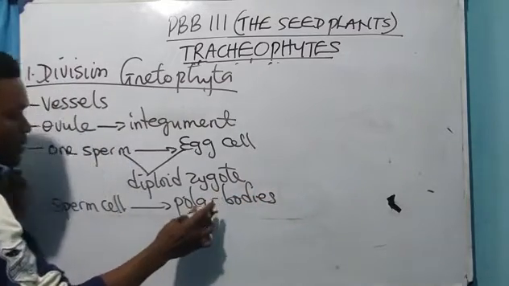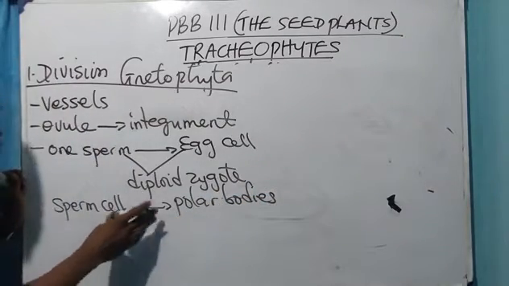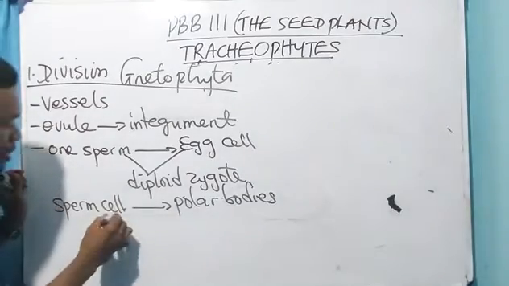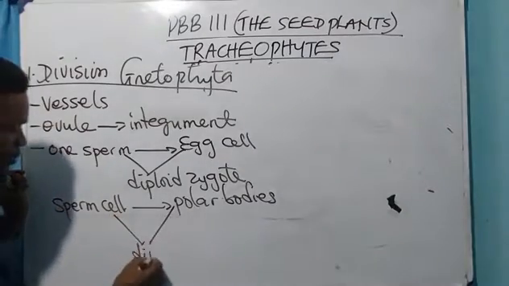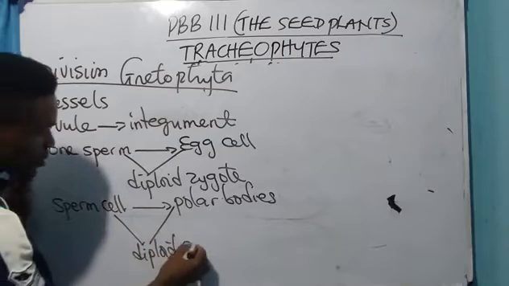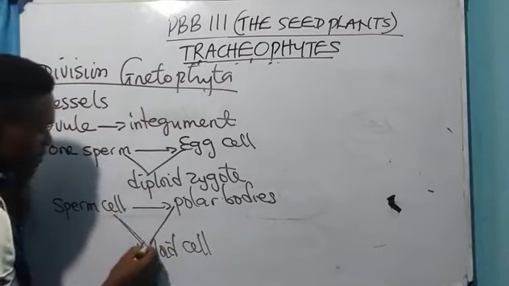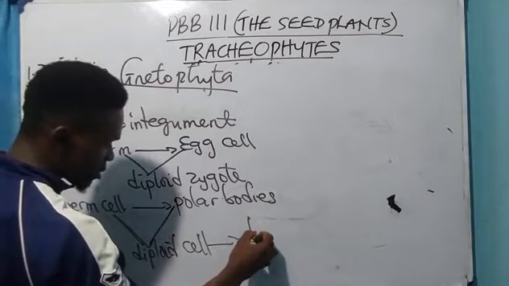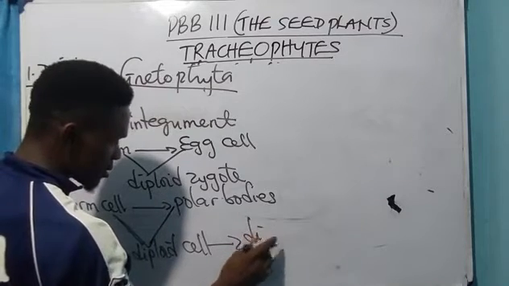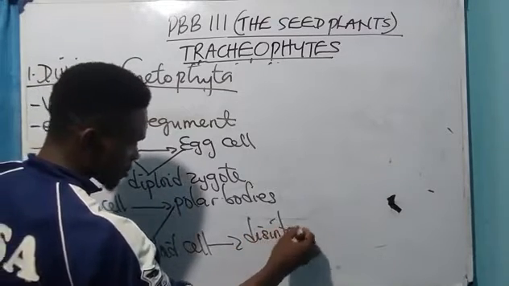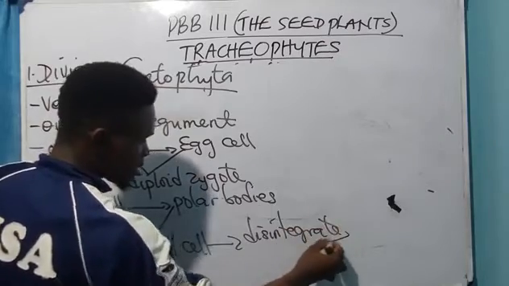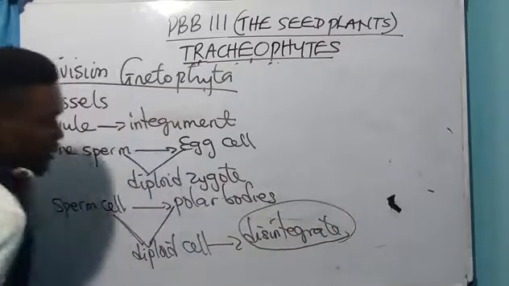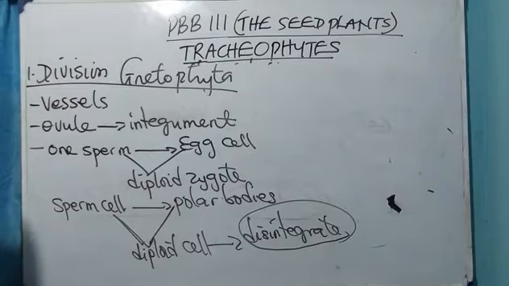Polar bodies. But in this case, there is no triploid endosperm. What is produced instead? Diploid cells. And eventually this diploid cell degenerates, disintegrates. Take note of that. It is very, very important.